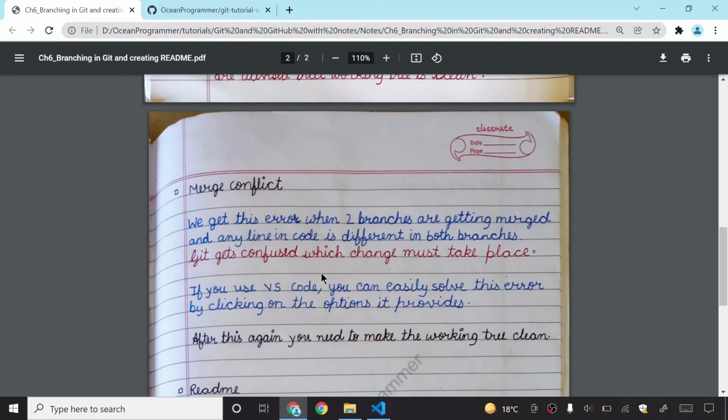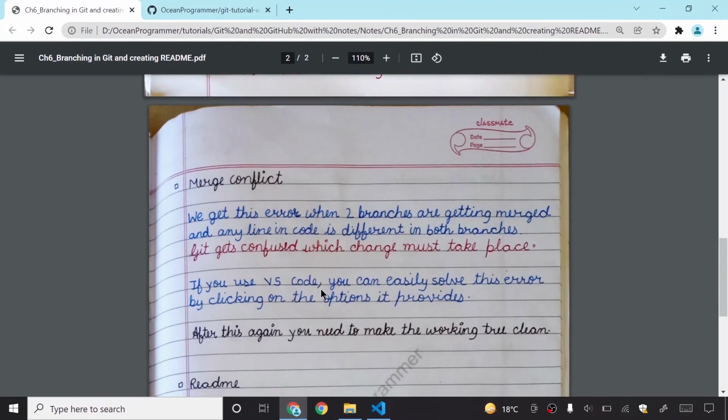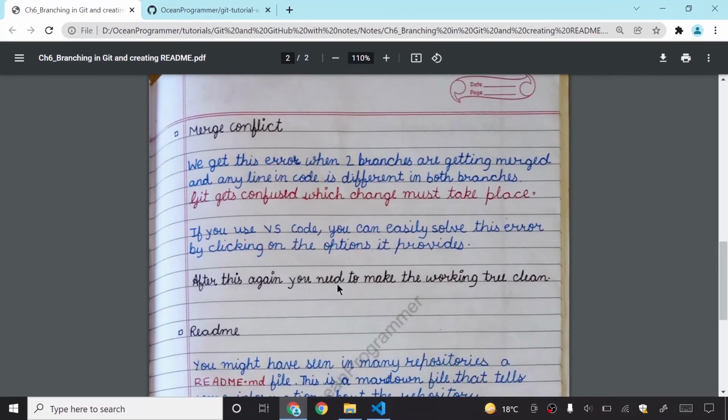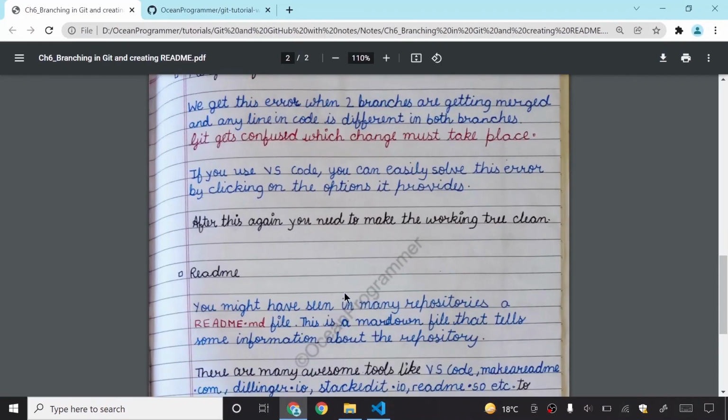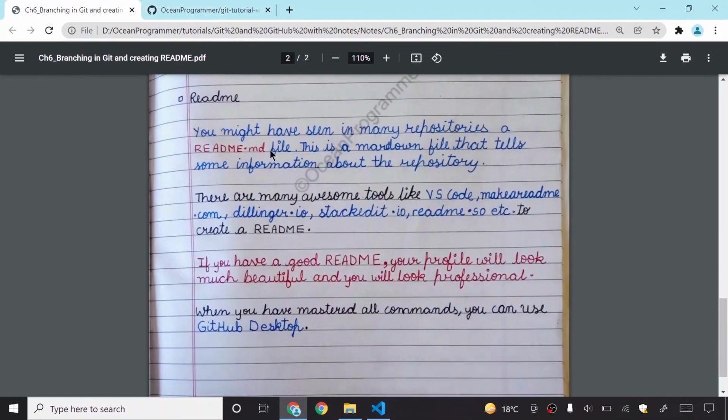If you are using Notepad, you have to do it yourself. After this, again, you need to make the working tree clean, just as I did before also. README. So README is very important. You might have seen in many repositories a readme.md file.